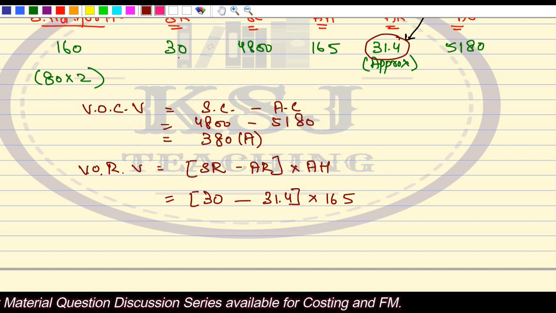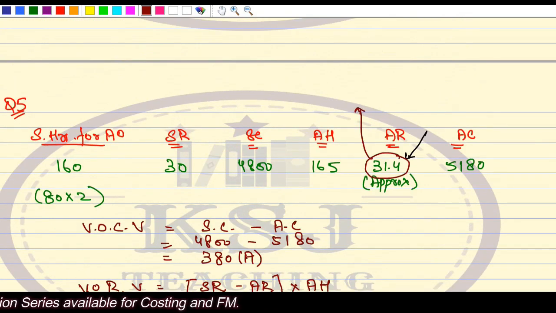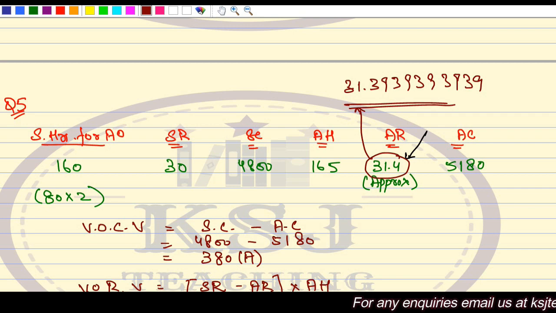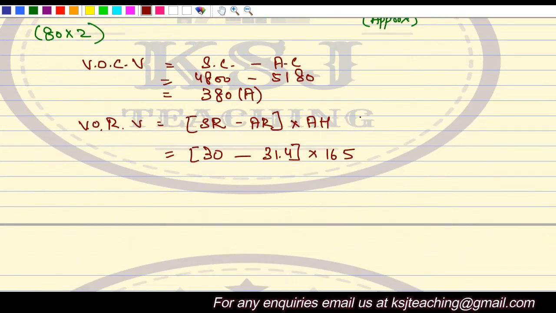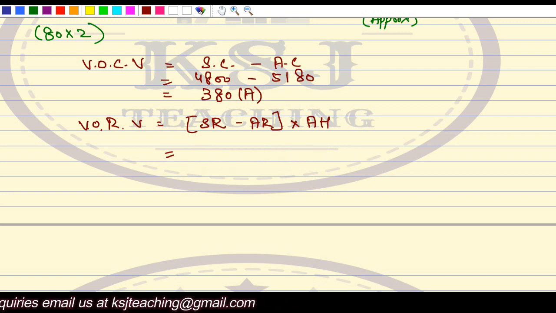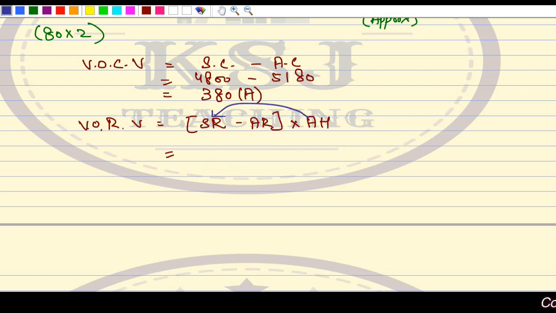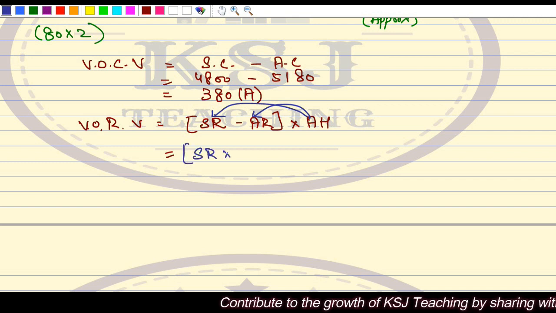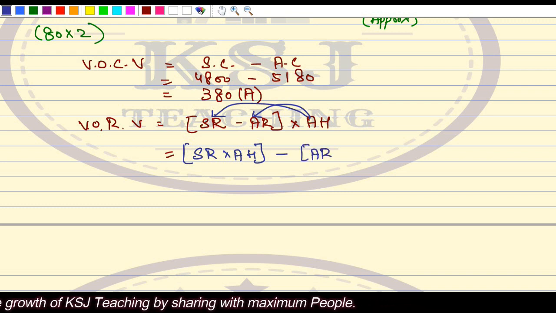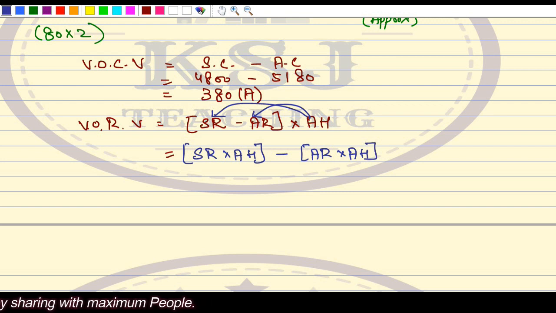Otherwise, if you do the calculation, it will come out as 31.3939393939. It will come like this, right? So I've taken it as 31.4, but to get the accurate answer, what you do in such scenarios is, do not write like this. Multiply actual hours with standard rate and actual rate. That means we can rewrite this as standard rate multiplied by actual hours, minus actual rate multiplied by actual hours.